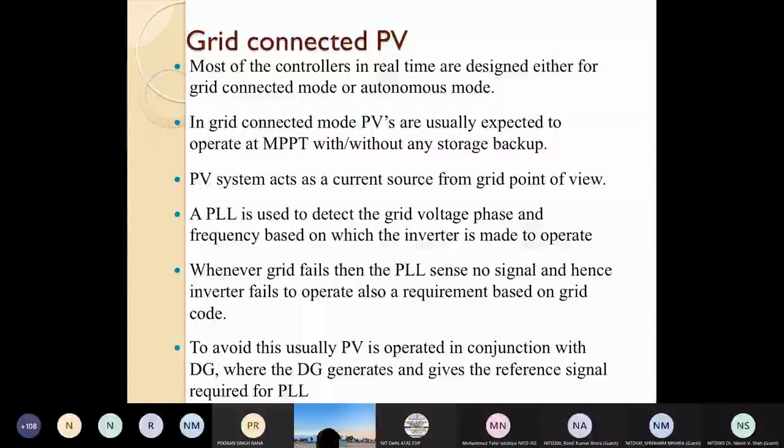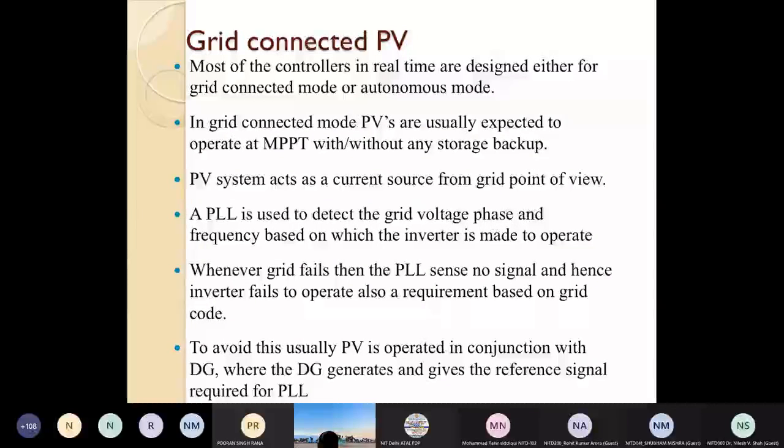So this is basically the requirement of synchronization, where voltage, frequency, and phase angle should be the same before giving the instruction to the circuit breaker to switch on.